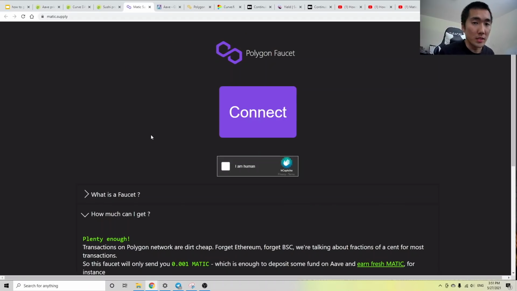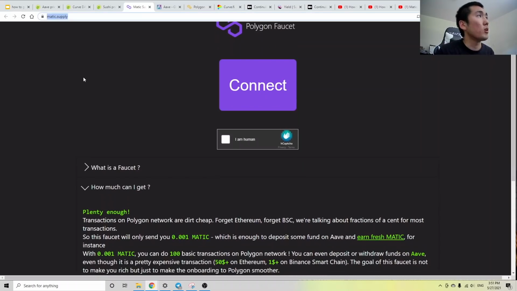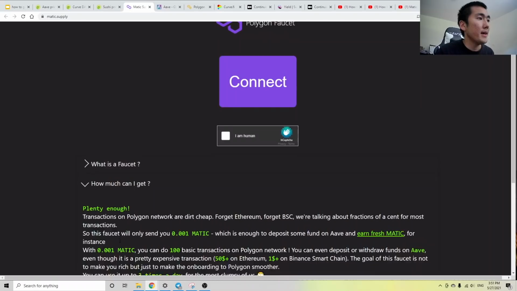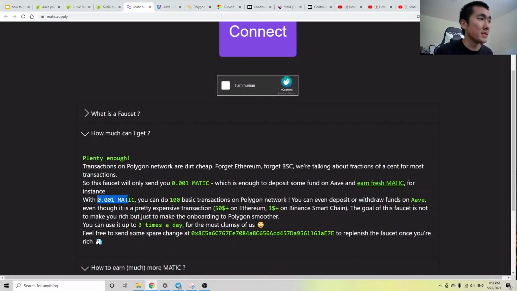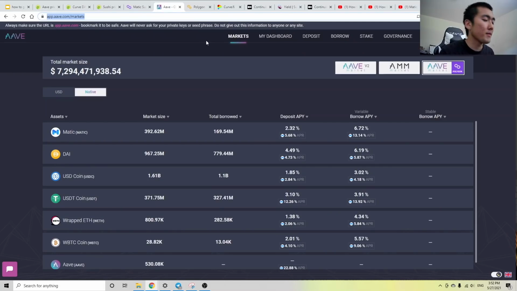Okay, so the first thing you need to do is to get some Matic tokens, because Matic is a gas token and you need Matic to execute these smart contracts. And you can go to this website called matic.supply, connect your wallet, and it'll give you 0.001 Matic, which will allow you to do 100 transactions up to 3 times a day. Right, and you can see how cheap these transactions are, because one Matic is roughly $2. Excuse me. And once you do that, let's just go over to Aave, which is my favorite application on Polygon.